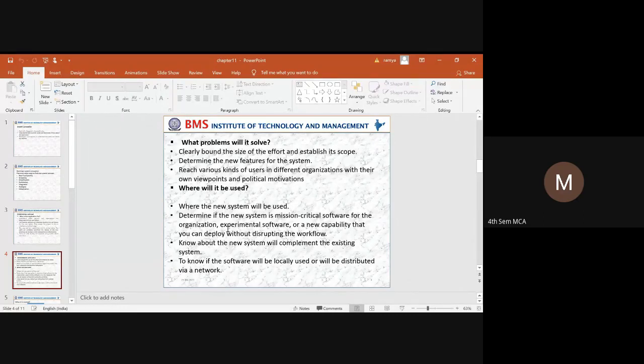So how can you give the problem statement based on a scope? So how do you put a scope? You need to put a boundary for a project. You cannot put all the functionalities together. See, there can be a time limit, right? So within a time limit you need to complete the project, so you cannot include all the functionalities.